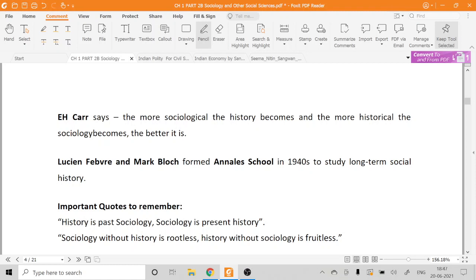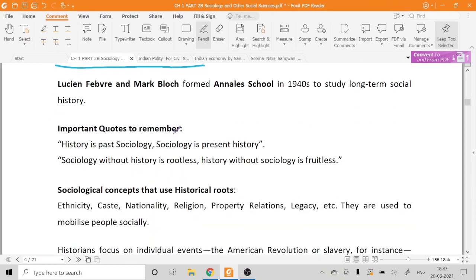Then there is a thinker called E.H. Carr, and he says the more sociological history becomes and the more historical sociology becomes, the better it is. By now I think you have understood this, because if there is no history in sociology, the subject will look very dull. Similarly, if there is no sociology in history, history will also look very dull. There are also some important quotes we have already seen, that history is past sociology. So we have already discussed these quotes.